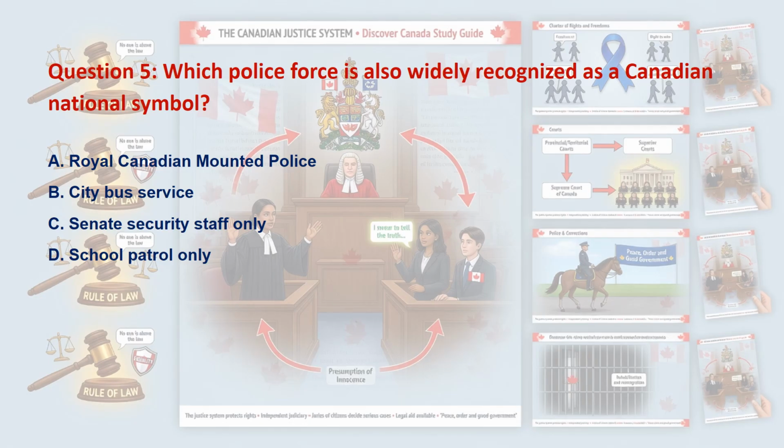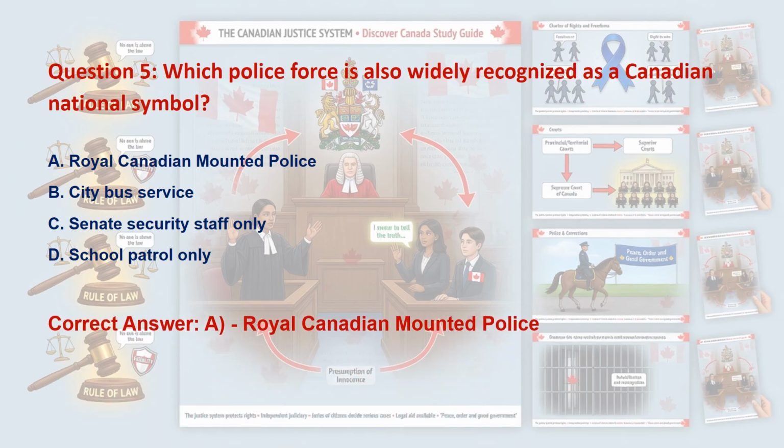Next is, which police force is also widely recognized as a Canadian national symbol? A. Royal Canadian Mounted Police. B. City Bus Service. C. Senate Security Staff only. D. School Patrol only.